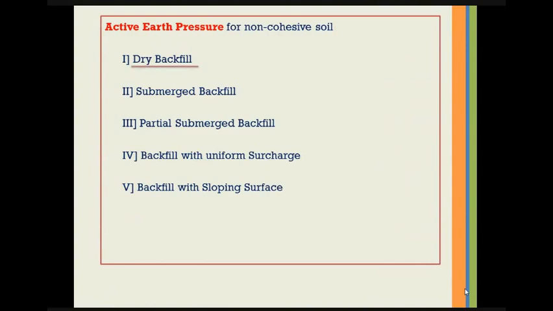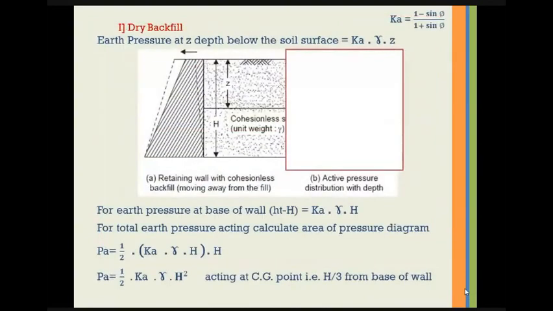First is dry backfill, with soil having no moisture content. Backfill with uniform surcharge, and last, backfill with sloping surcharge. In the first case, the soil we are assuming here is dry backfill. Here, as you can see, the soil strata has a uniform height, the height of the retaining wall, that